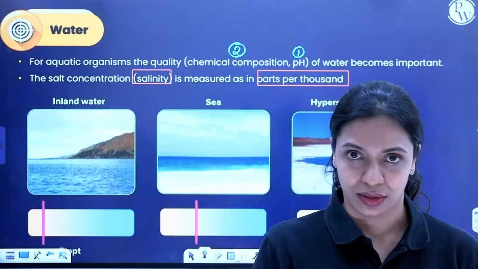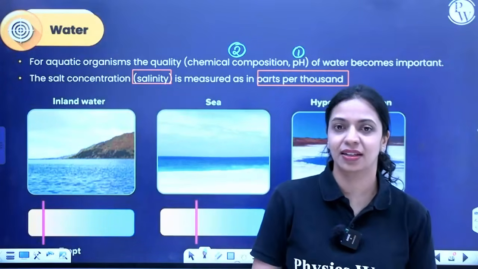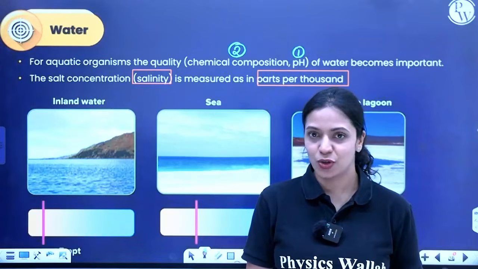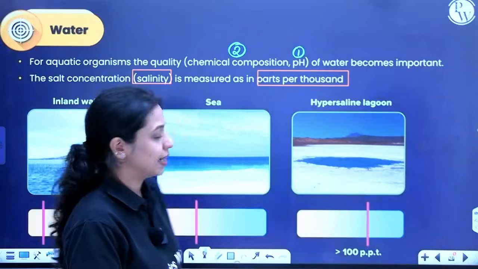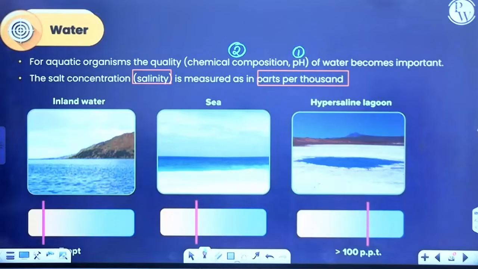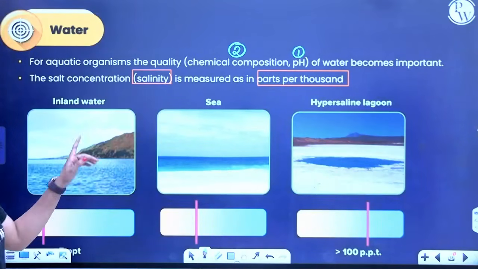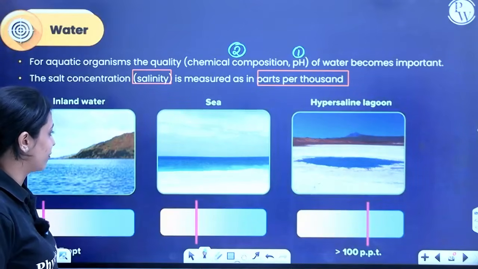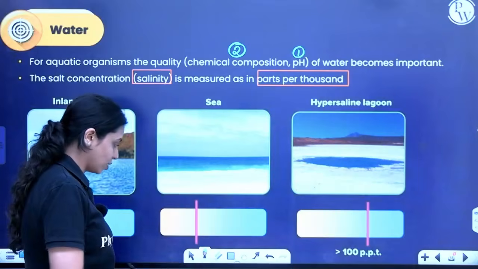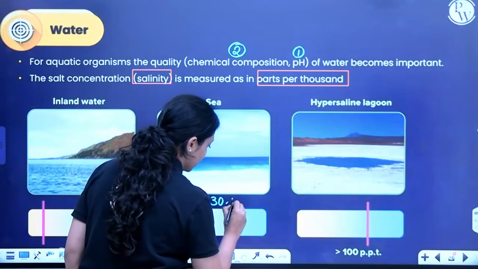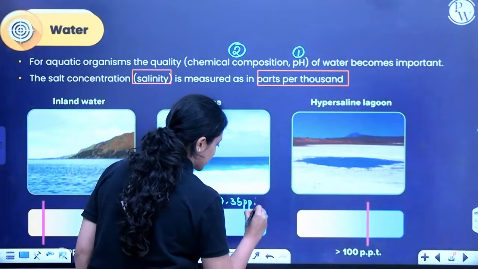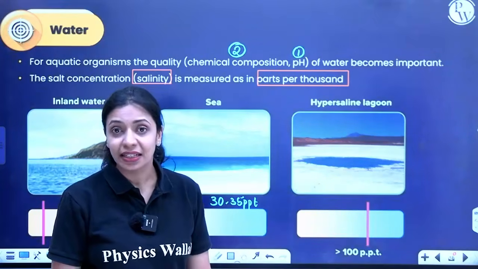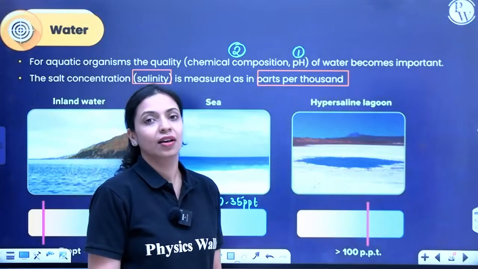In inland water, which is water bodies found inside the landmass like rivers, lakes and ponds, it's not very saline. In freshwater bodies the salinity is very low, just about 5 ppt. In seas, salinity will be around 30 to 35 ppt. Let me write it here, 30 to 35 parts per thousand. Whereas in certain hypersaline lagoons, it can be greater than 100 ppt.